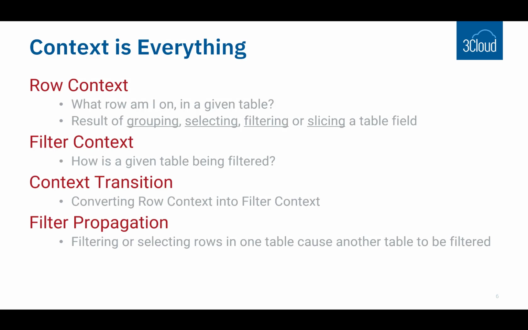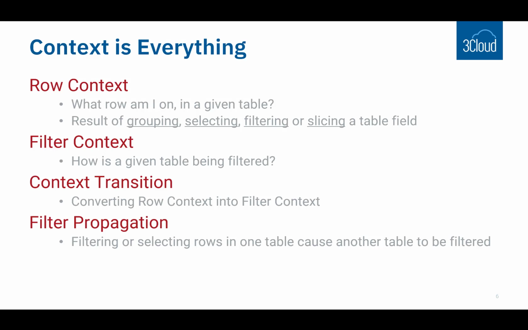There are two different kinds of context that are important when thinking about DAX: row context and filter context. Now, these are pretty simple on the surface, and once we get into practice, then understanding how this affects the mechanics of the language and the mechanics of the way that calculations are performed will help you understand how to write effective DAX and understand the behavior of what you are seeing.